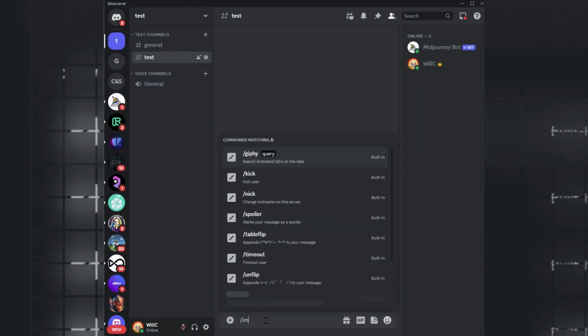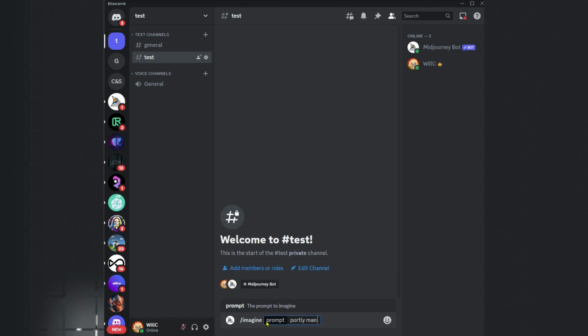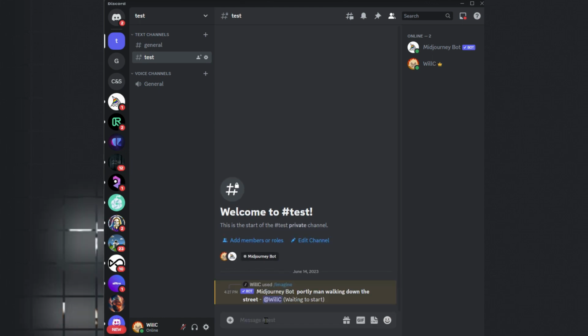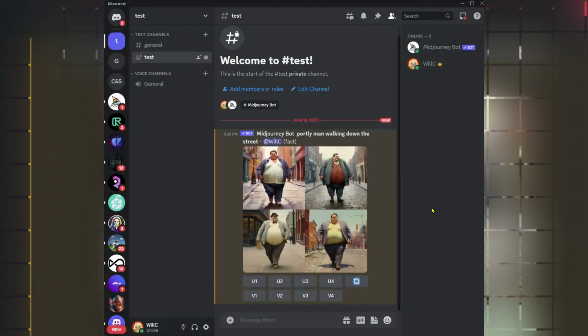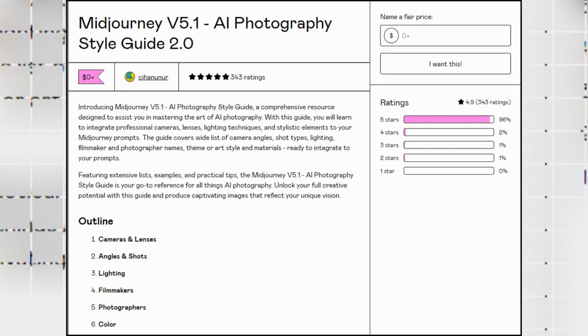Let us do a basic example. Portly man walking down the street. The images are good, but not photorealistic. So what you need to do is be very specific. I have noticed that adding a camera adds even more realism to a photo. Cyberjungle from YouTube has written an AI photography style guide listing all the cameras you can try. Link is in the description.